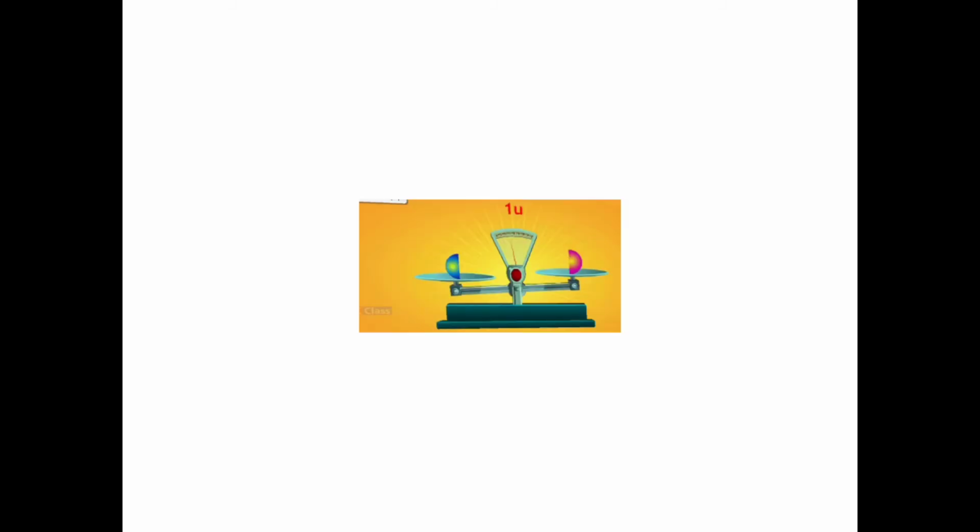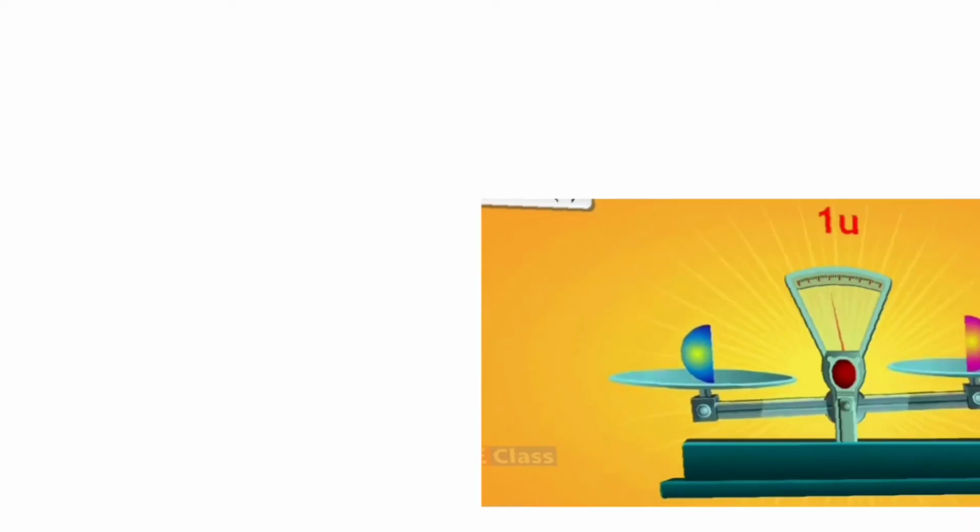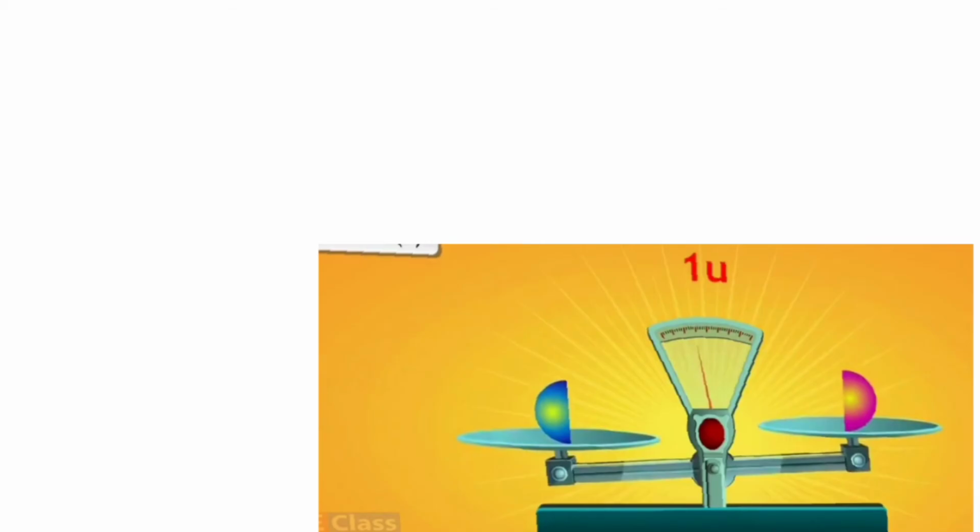Okay. Now let us understand about the neutron. Neutron is electrically neutral.